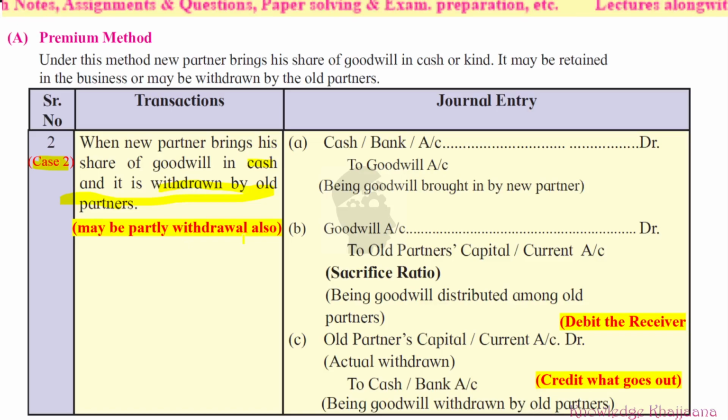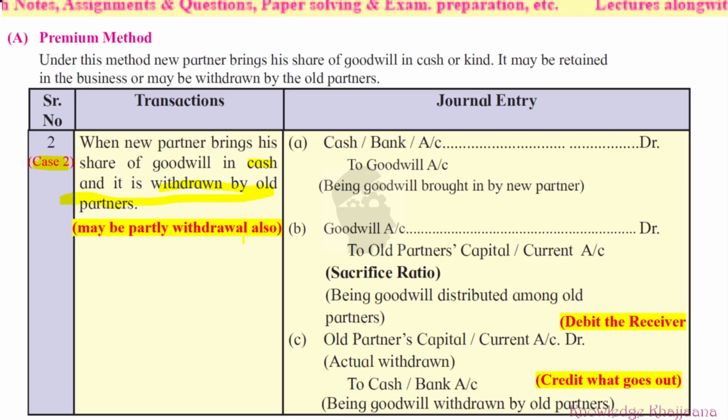So if they are withdrawing, what is the important thing? In the earlier case they were retaining, here they are withdrawing. The entries up to here are common. Up to where? Cash or bank account debit to goodwill, because goodwill was brought in by the new partner. Then goodwill is transferred to the old partners' capital or current account in their sacrifice ratio. The narration is: being goodwill distributed among the old partners. Up to here it is common.